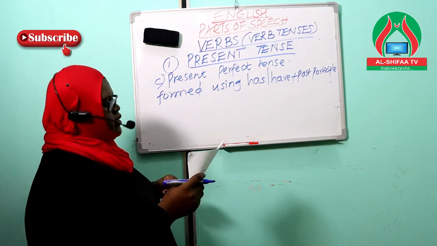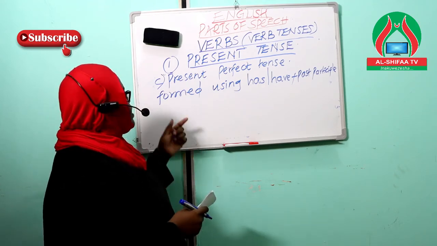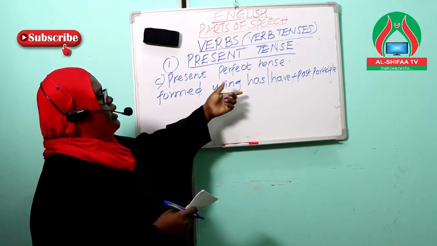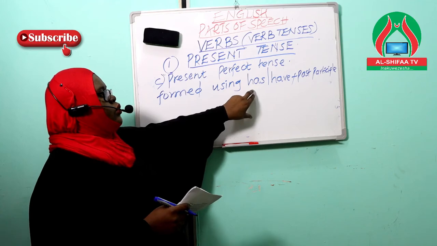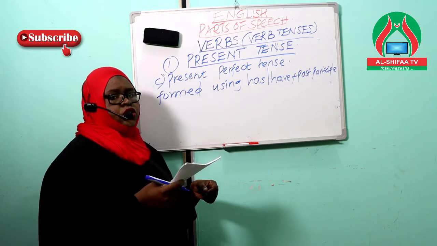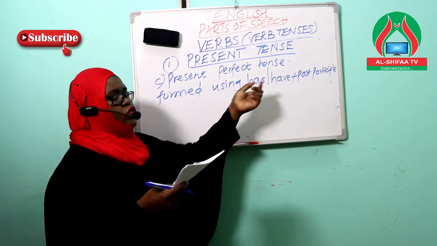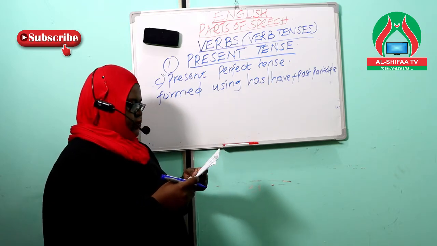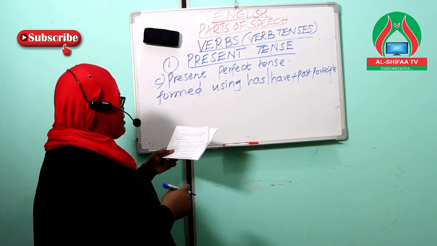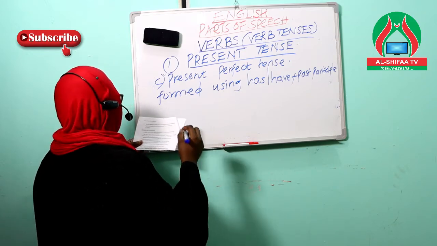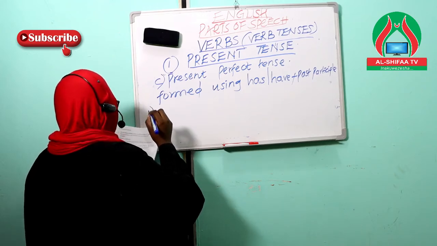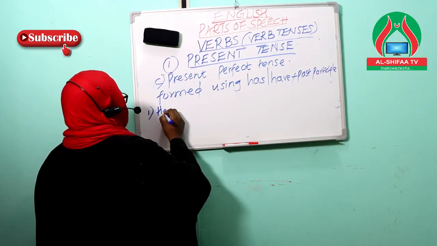Now, quickly before I go into the examples, we've said that this present perfect tense is formed using has or have. Now, when we are using has, we'll use this for something that is in singular form, and have is used for plural form. For instance, when we say, number 1, he has never traveled by train.